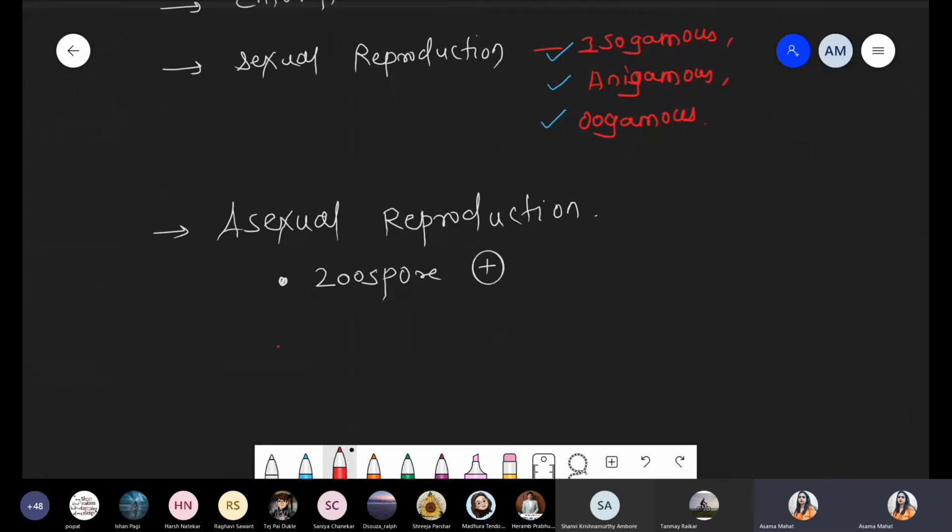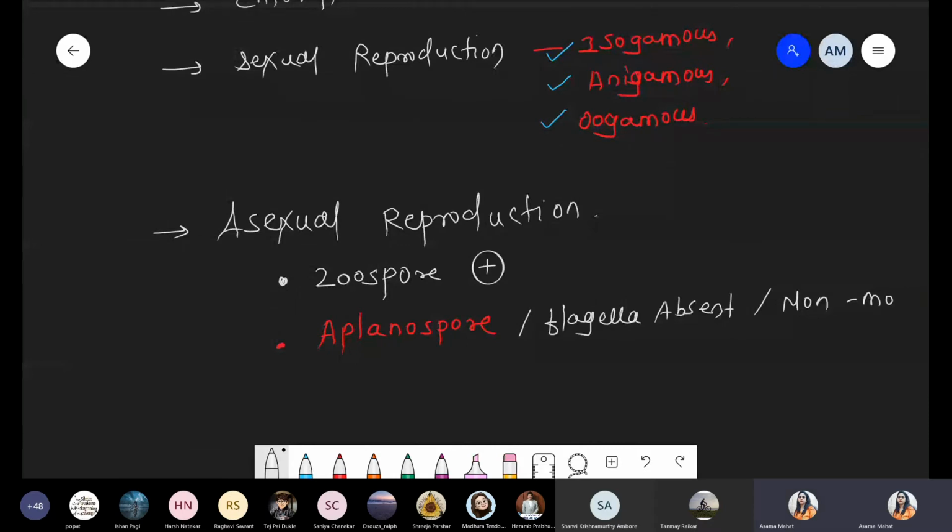Number two, sometimes they lack the flagella. The flagella get lost, so they can also form an aplanospore. What is the meaning of aplanospore? Aplanospore means lack of flagella, flagella absent, and you can simply say these are non-motile spores.